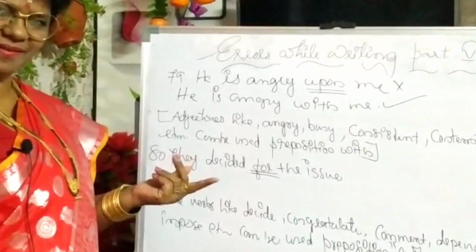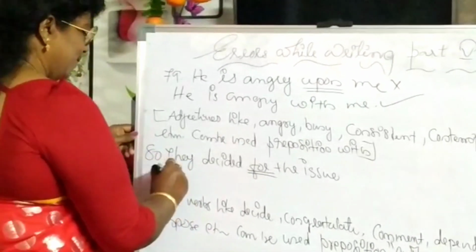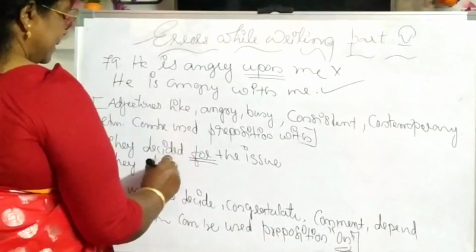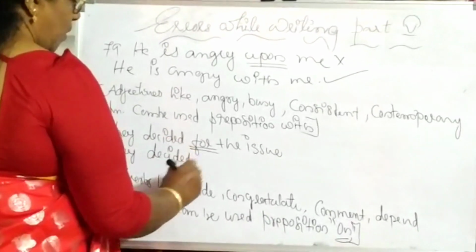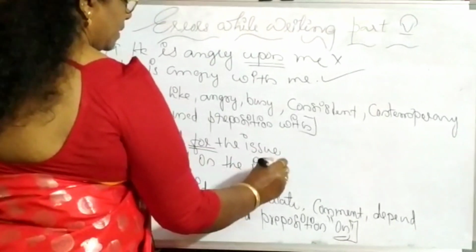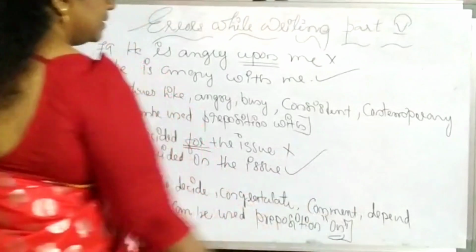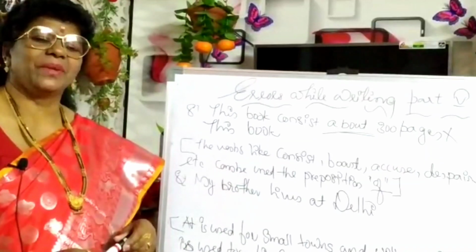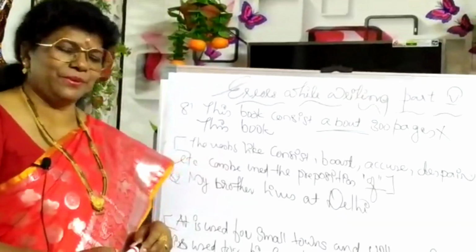Are you following me? So we can change this sentence by using on. They decided on the issue. This is wrong and this is correct. Okay, fine. Let us go through.